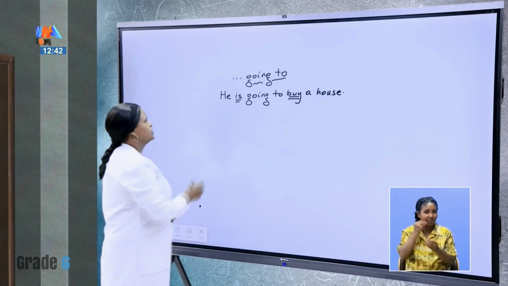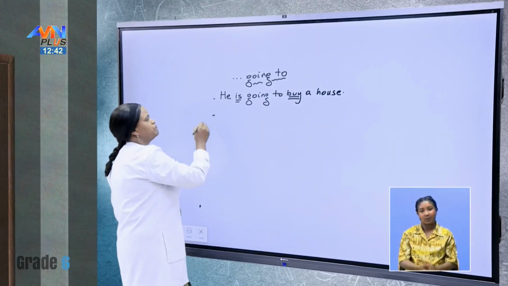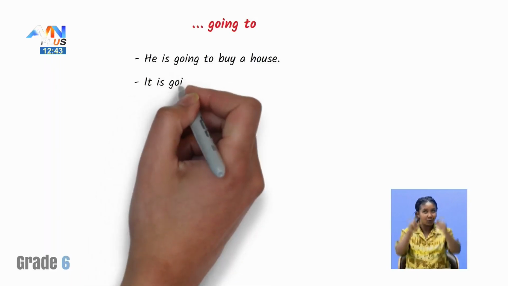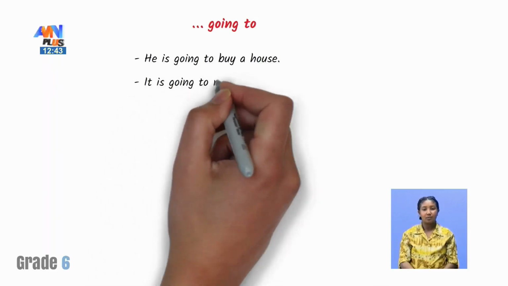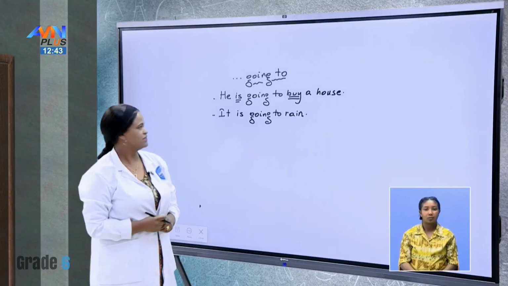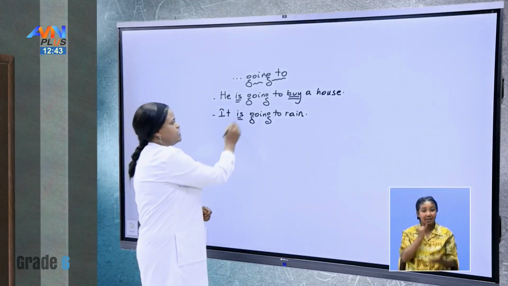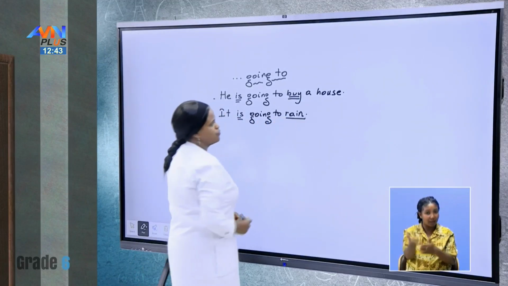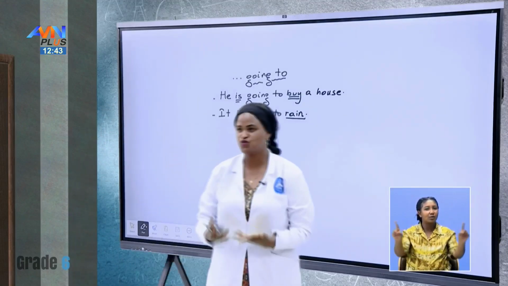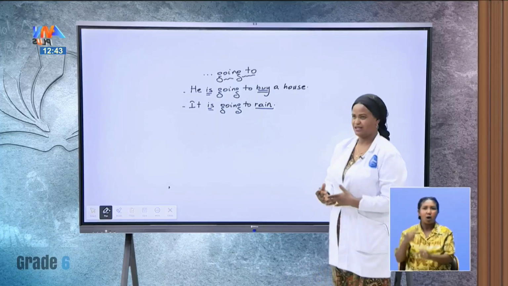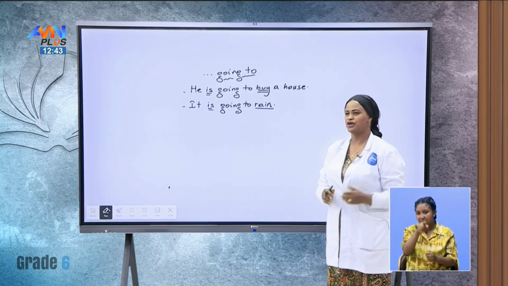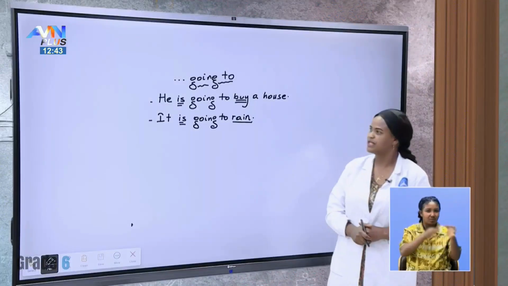Let me give you more. It is going to rain. It is going to rain. It is going to rain. Yeah? It is, then going to, then verb 1, rain. It is going to rain. What is the difference from the previous ones when we use will and shall? Can you guess? Please tell your guess to the people around you, maybe your parents or your mentor. Yeah? What is the difference?